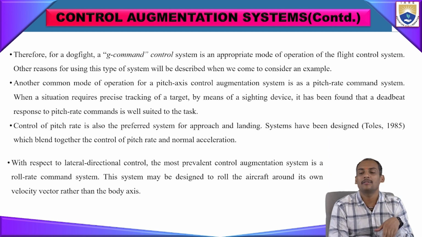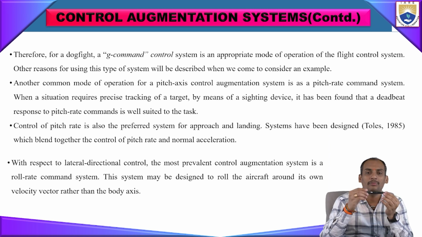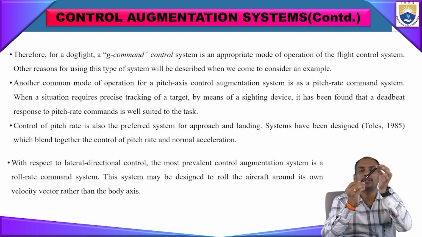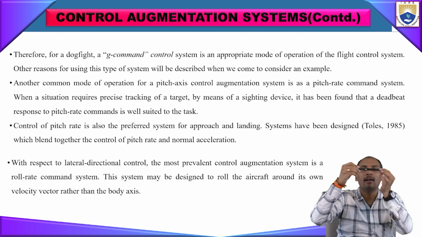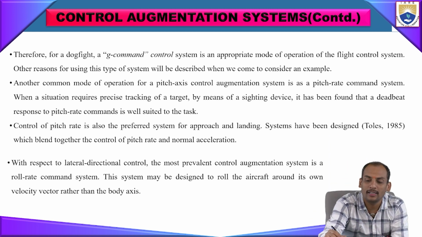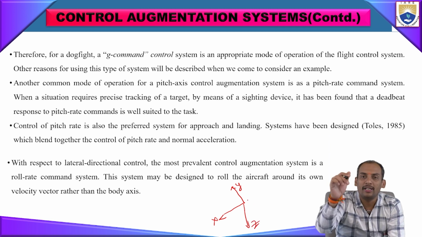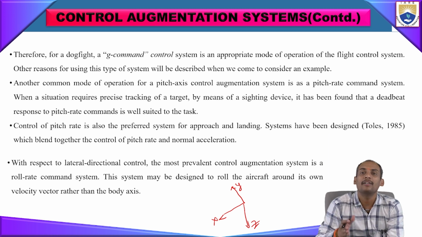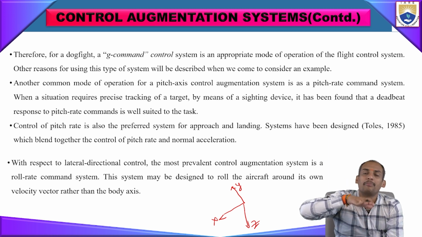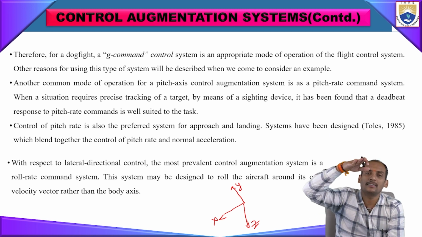What does the pitch axis system mean? It is when an aircraft is suddenly increasing its pitch up or pitch down moment according to the z-axis. I think you know that the aircraft axis system we have already discussed. This is the x-axis, related to linear motion. This is y, related to the pitching moment, and z is related to the moving up and down movement, like the yawing moment.